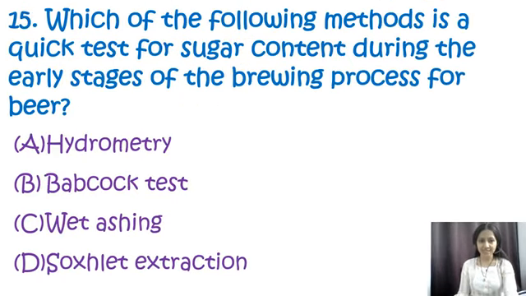Question number 15. Which of the following methods is a quick test for the sugar content during the early stages of brewing process of beer? So options are hydrometer, backup test, wet ashing, or Soxhlet extraction. So over here my correct option will be A, that is hydrometry. So basically hydrometry involves the use of a device which is called hydrometer, and it is used to measure the specific gravity of a liquid, which gives the indication of the sugar content. So over here my option number A is correct, that is hydrometry.